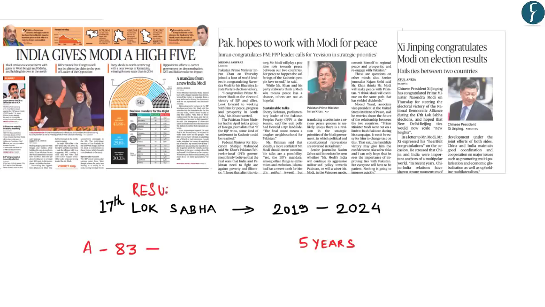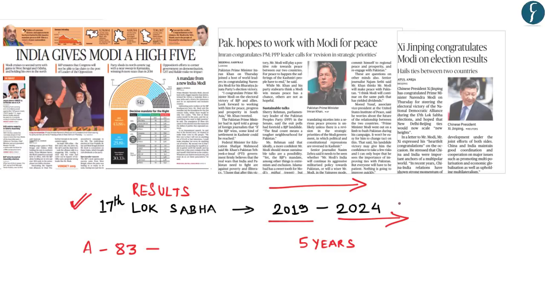Yesterday, the results for the 17th Lok Sabha were announced by the Election Commission of India, in which the National Democratic Alliance, of which the BJP is a major partner, had a landslide victory. And now the NDA government will continue for another period of 5 years from 2019 to 2024. If you go through the entire newspaper, most of it is covered with news related to election results.